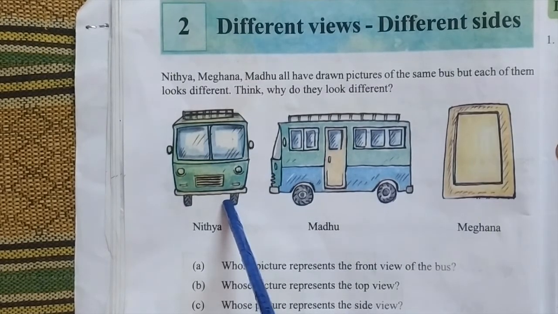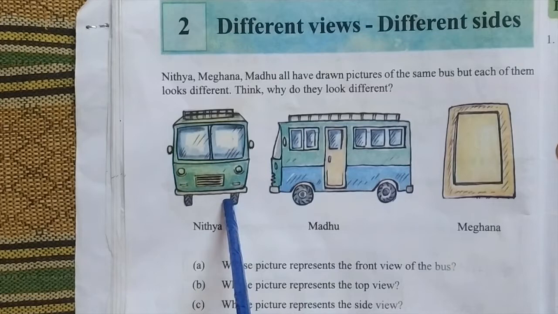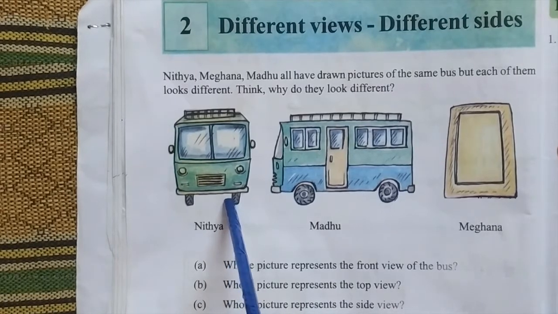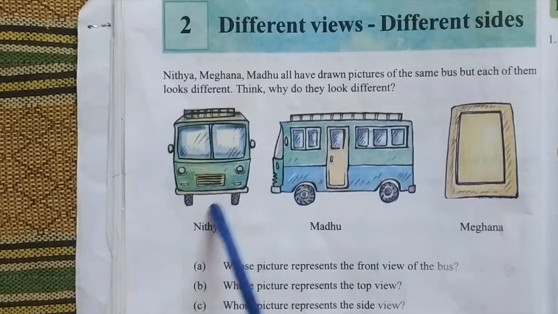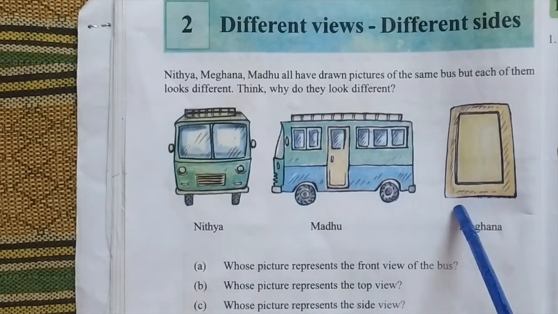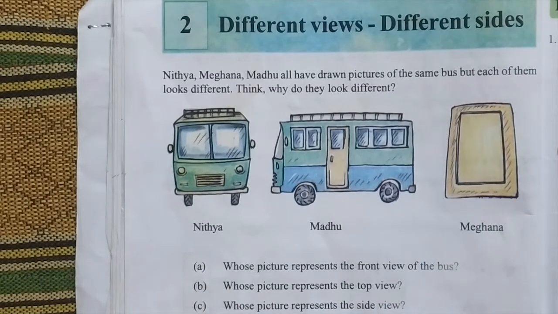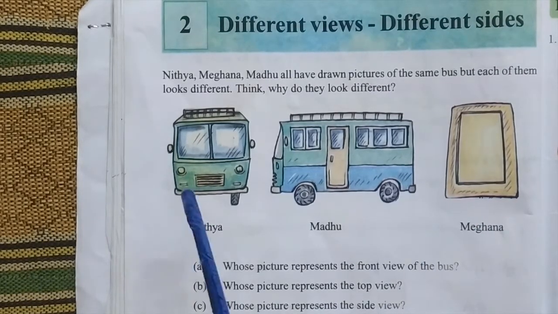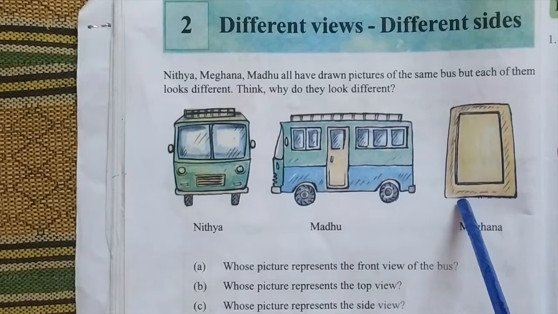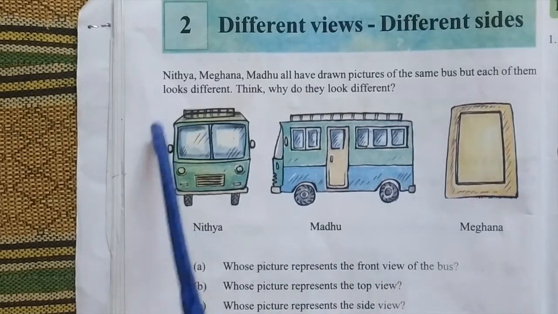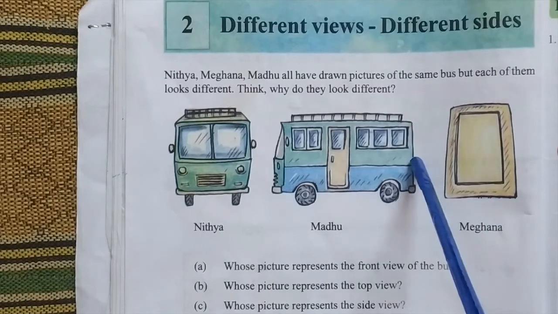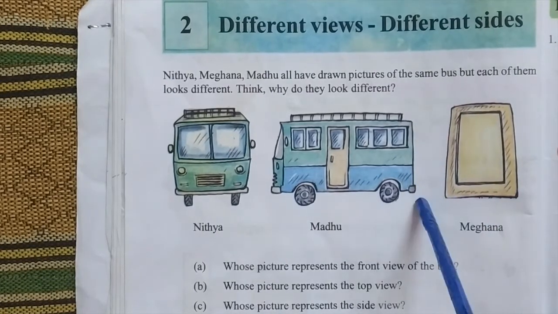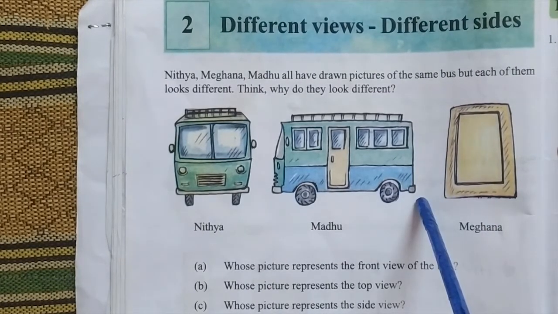Why, children? As I have already told you, every object has different views depending on the direction from which it is seen. That means these three friends have drawn the picture of the same bus, but it looks different because it depends upon the direction from which they have seen.